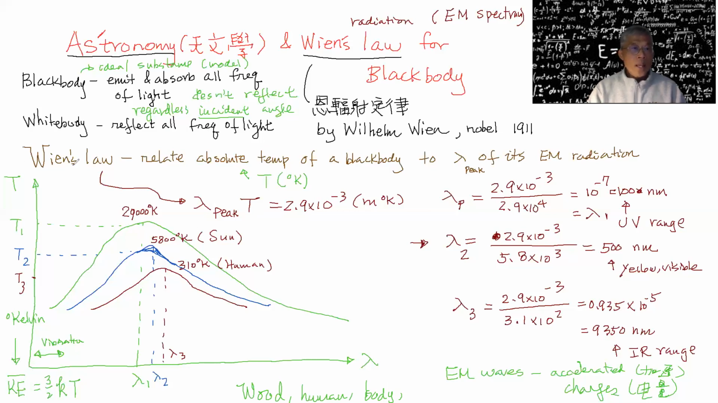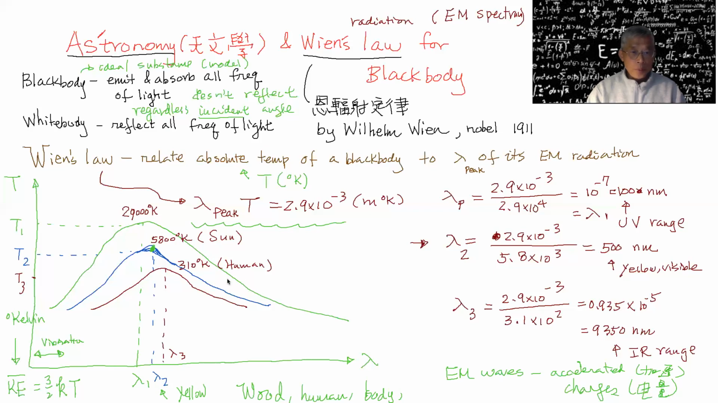Anyway, Wien's law relates the absolute temperature of a black body to the lambda at the peak. It doesn't work for everything, but it's a close approximation. Let's say the sun can emit all kinds of EM waves. At the peak there is 5800, corresponding to this lambda, which corresponds to the yellow visible light. Okay, and let me change the color here.